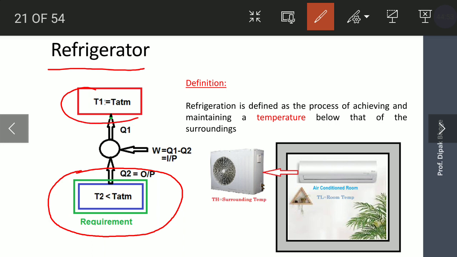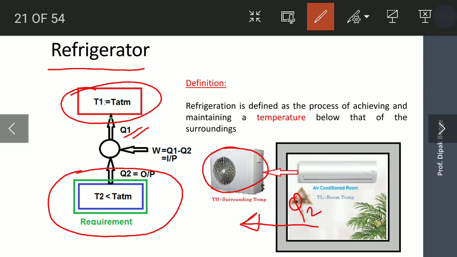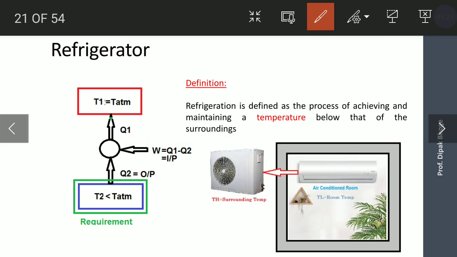Here T1 is the atmospheric temperature at which Q1 amount of heat is rejected from the condenser. And for removing heat from some closed space, like a room or the inside space of a refrigerator, we need to provide some work through electricity or through a compressor. So this is the block diagram of a refrigerator, in which the green color box is the requirement.